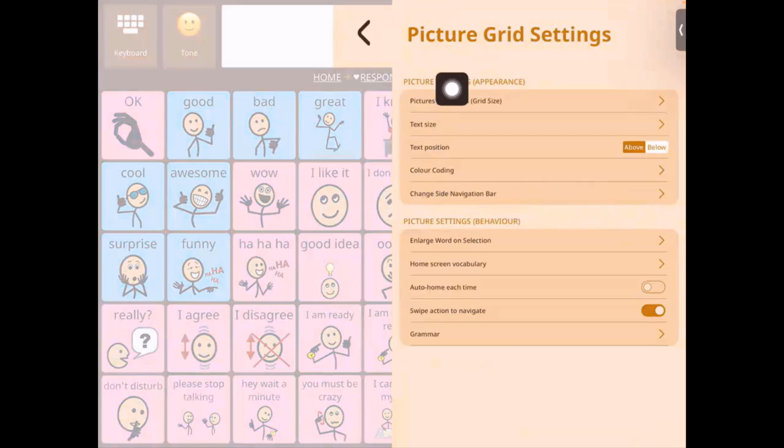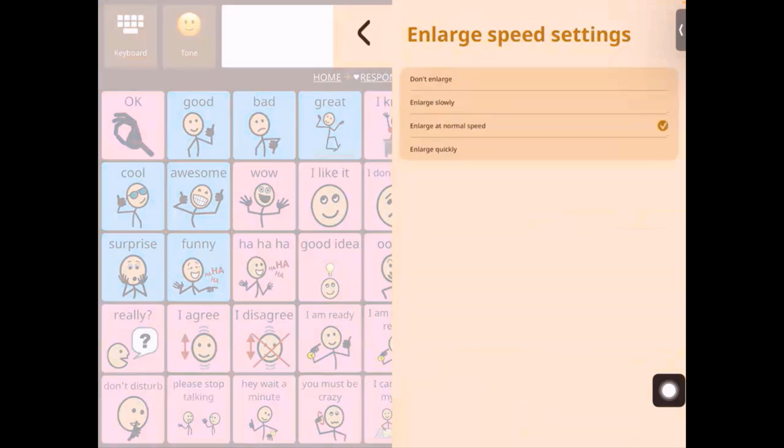So those were all the settings under picture settings for appearance. Now we're going to look into picture settings for behavior. So the first one is enlarge word on selection, right? So this is the feature that allows each of the words to zoom in and zoom out.